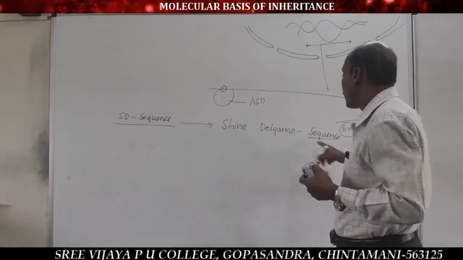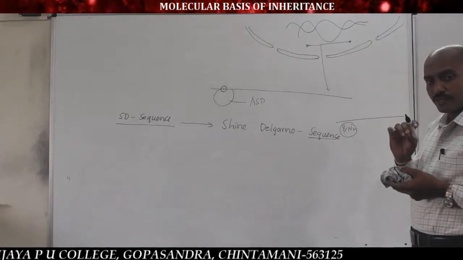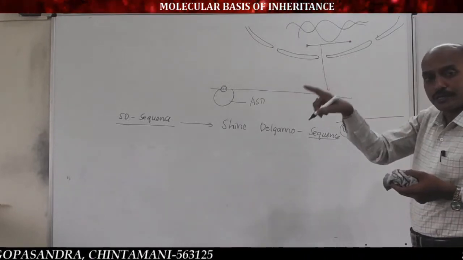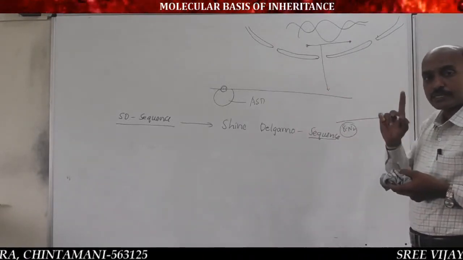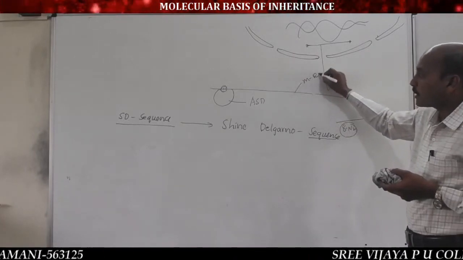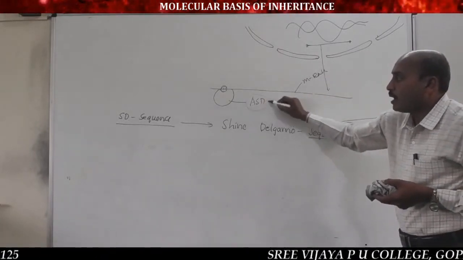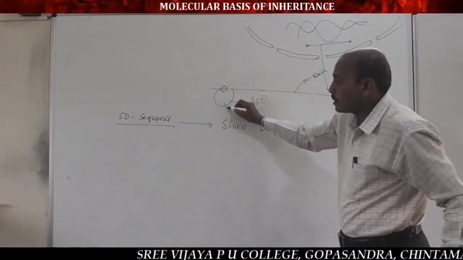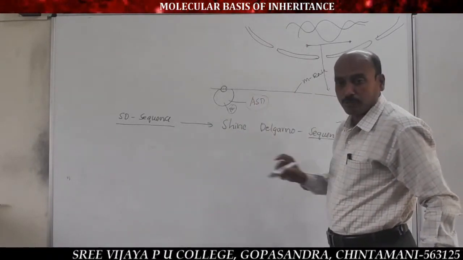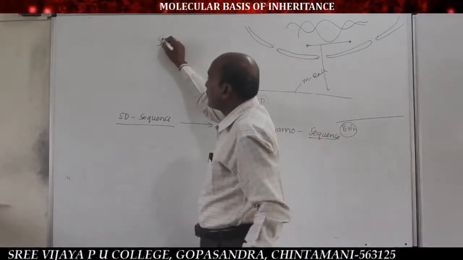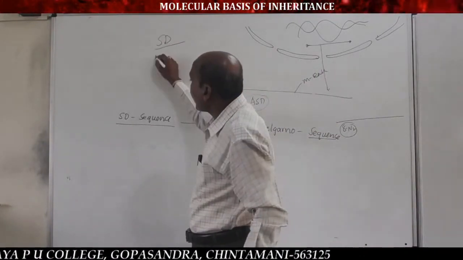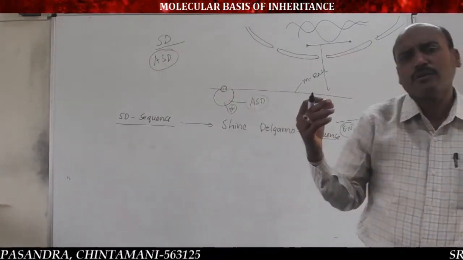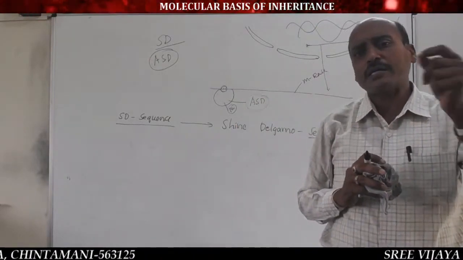the anti-Shine-Dalgarno sequence. See here, the SD sequence, Shine-Dalgarno sequence, is present on the mRNA of the prokaryotic cell, and the ASD, anti-Shine-Dalgarno sequence, is present in the smaller subunit of the prokaryotic ribosome, only the smaller subunit. So here the SD sequence recognizes the anti-Shine-Dalgarno sequence, like antigen and antibody interaction,